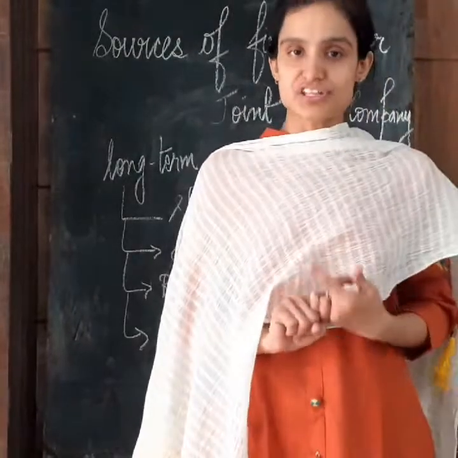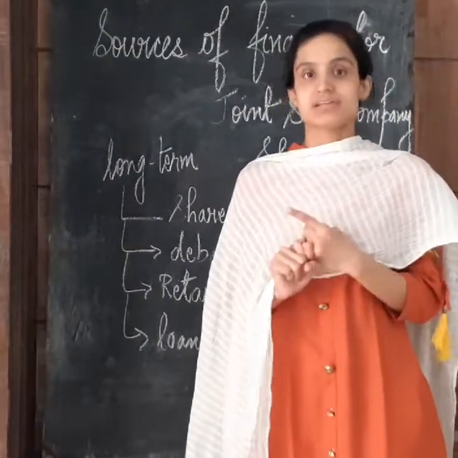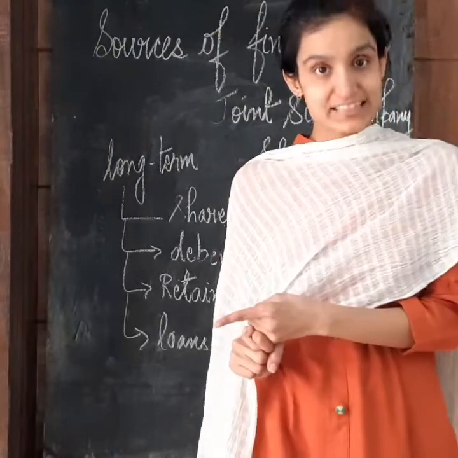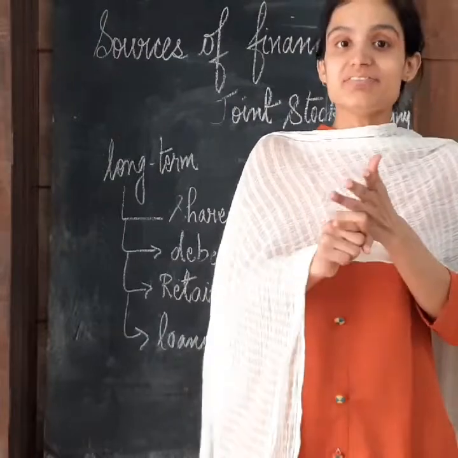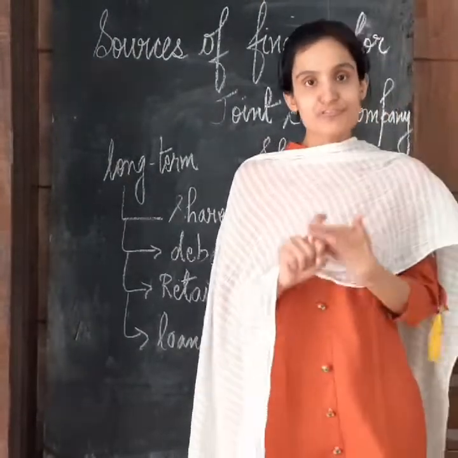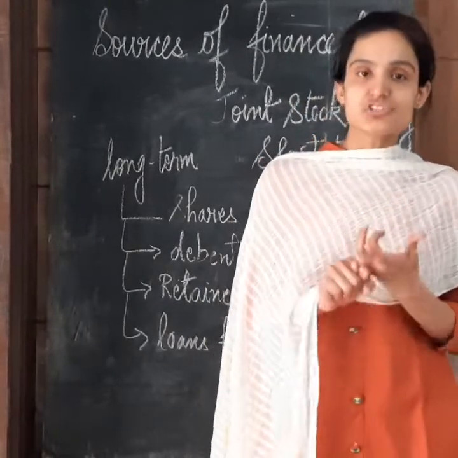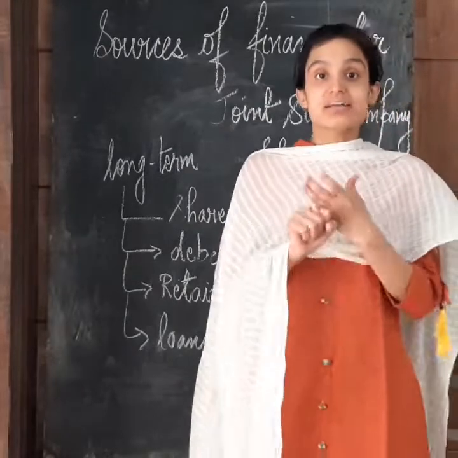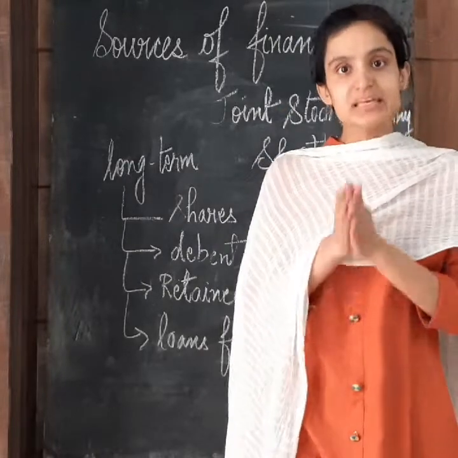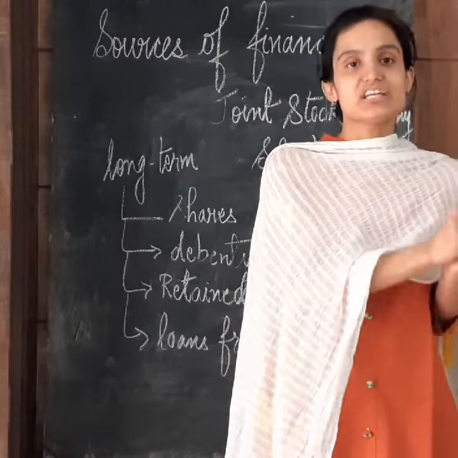The first preferential right given to the preference shareholder is that they can get a fixed rate of dividend before any dividend is given to equity shareholders. The second preferential right is that at the time of winding up of the company, their capital will be repaid before any capital is repaid to the equity shareholders.